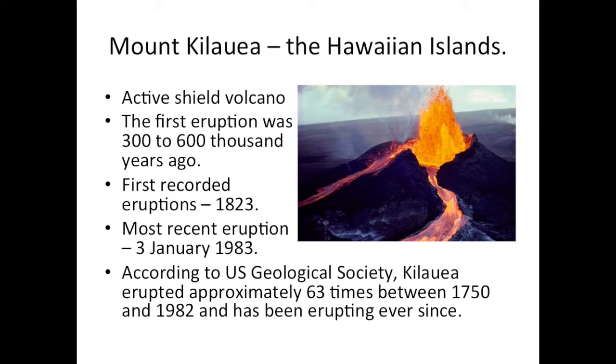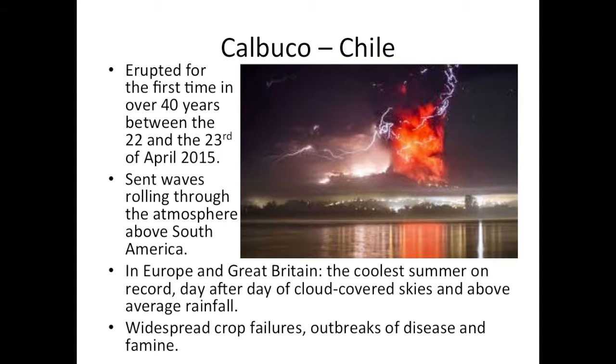Our second case study is on Mount Kilauea. Kilauea is an active shield volcano located in the Hawaiian Islands. The first eruption of Kilauea is estimated at 300,000 to 600,000 years ago. Its first recorded eruptions were in 1823. Its most recent eruption was the 3rd of January 1983. According to the U.S. Geological Survey, Kilauea erupted approximately 63 times between 1750 and 1982 and has been erupting ever since.